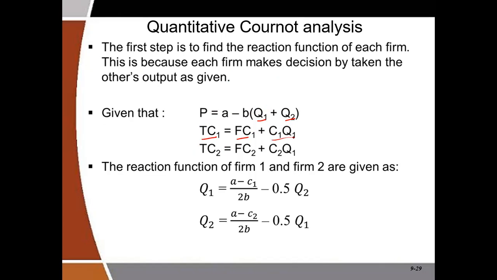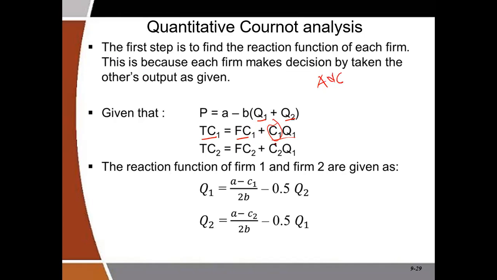If you look at this function, FC represents the fixed cost, and the C1 here alone represents the average variable cost.